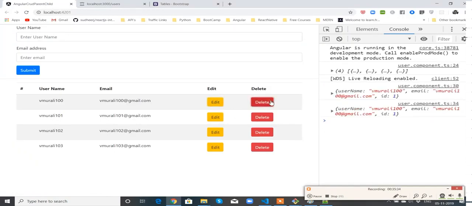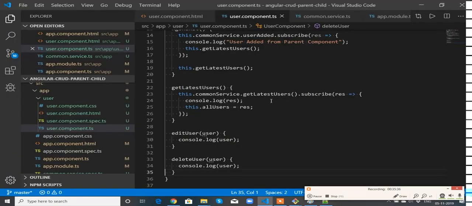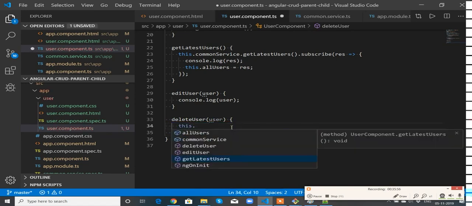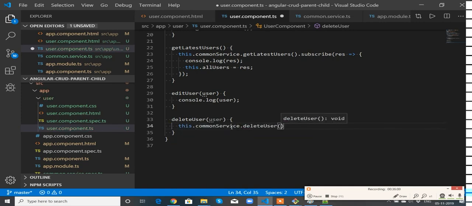Perfect. Okay. Now I will finish the delete user first, then I will go to edit. Edit user is a bit tricky. We need to handle a lot of things, but delete user is straightforward. Just what we need to do is call this.commonService.deleteUser. For this, pass this user.